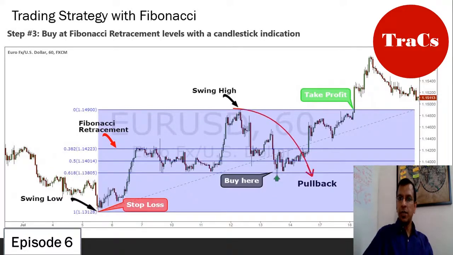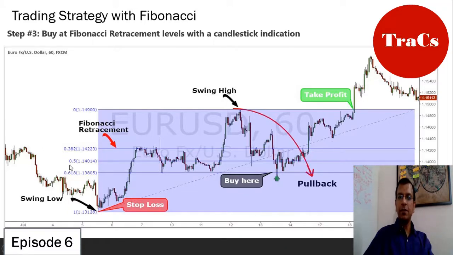Now, in a Fibonacci retracement, what we do is we draw the Fibonacci retracement, which we will see in some time how to draw it, from this previous swing low to the previous or the latest swing high. If you see here, we have the Fibonacci ratios 0.382, 0.618.